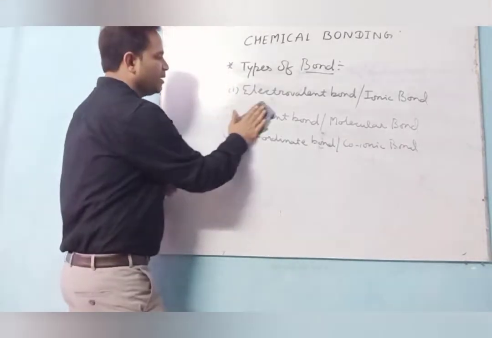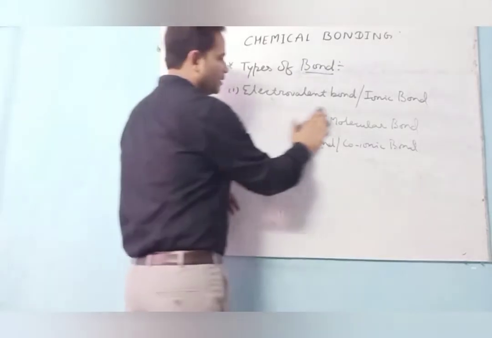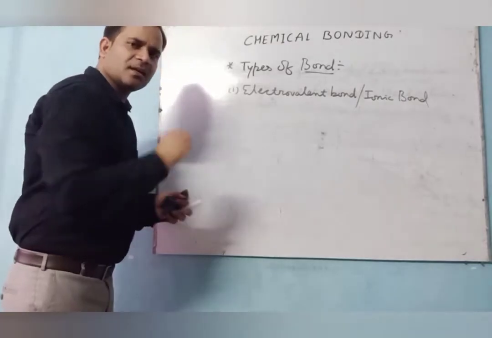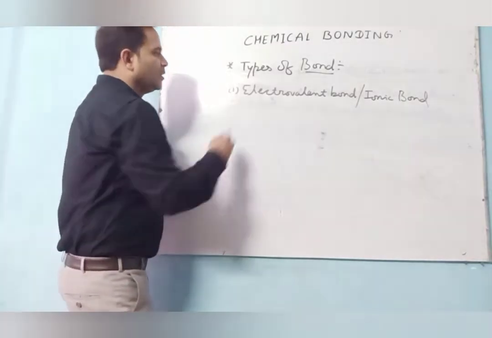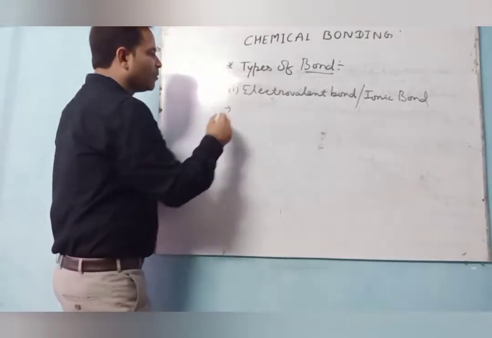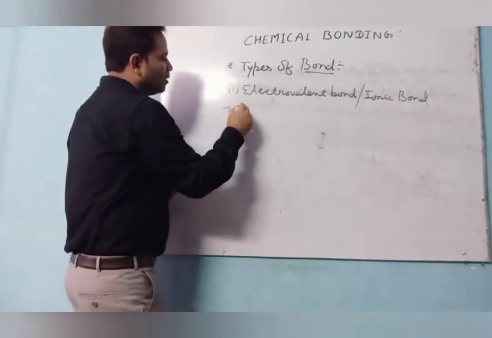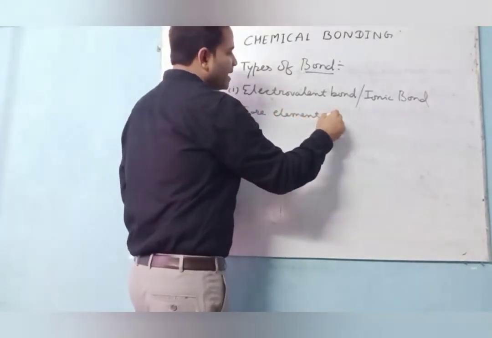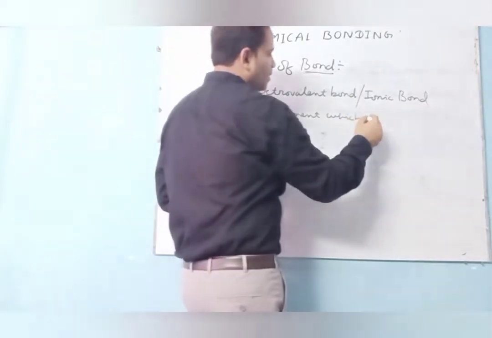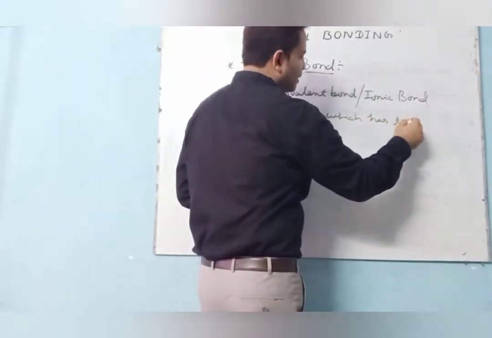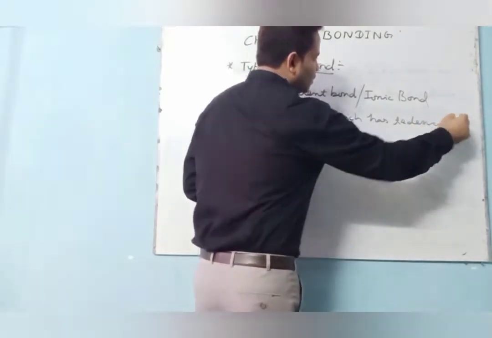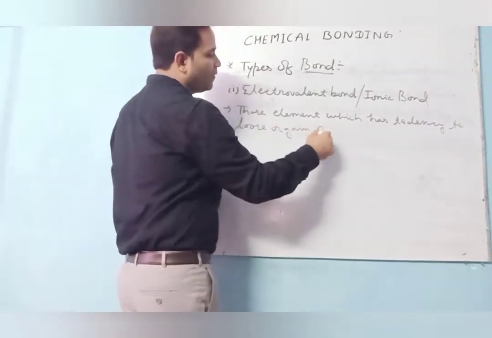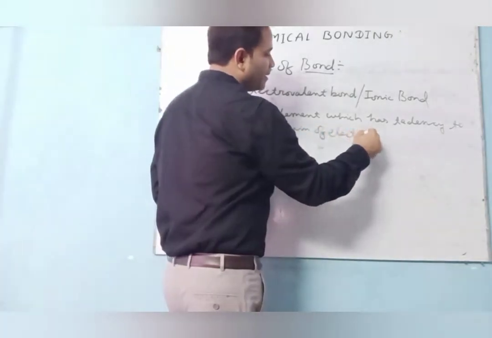First, we understand what is an electrovalent bond. This one is very simple. Electrovalent bond means those elements which have the tendency to lose or gain electrons.